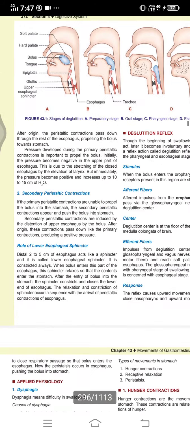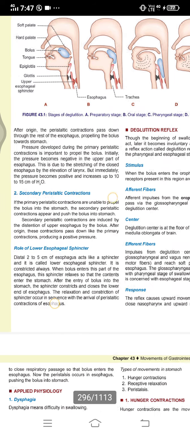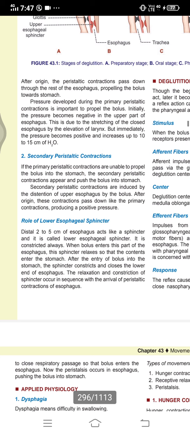And here there is an important role for the lower esophageal sphincter. Let's see what it is. The distal 2 to 5 cm of the esophagus acts like a sphincter, which is also called the lower esophageal sphincter. It is constricted always.